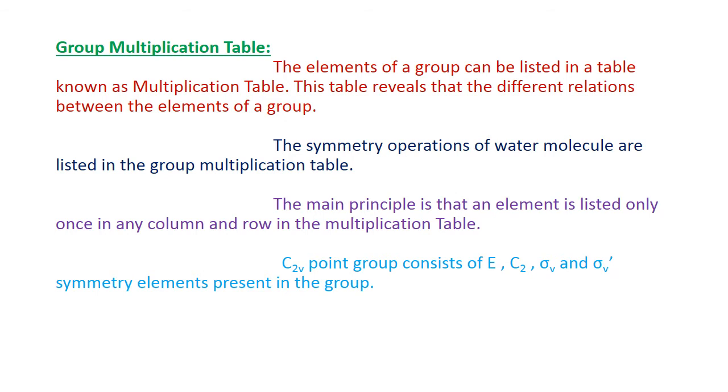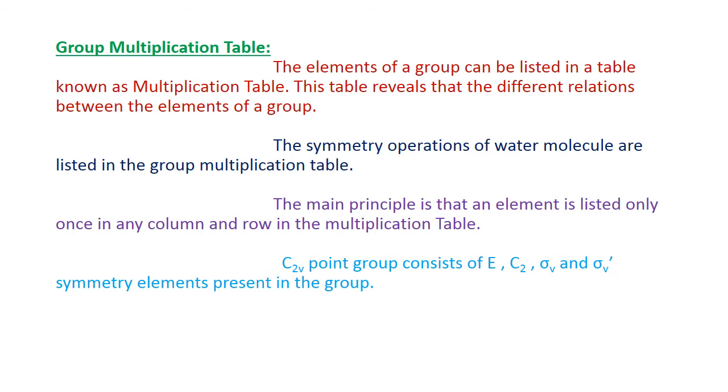You know very well, the C2V point group consists of E, C2, sigma V and sigma V dash symmetry elements. The importance of the group multiplication table is that we can find the result without doing the operation. Simply cross multiply in the table and you get the result.